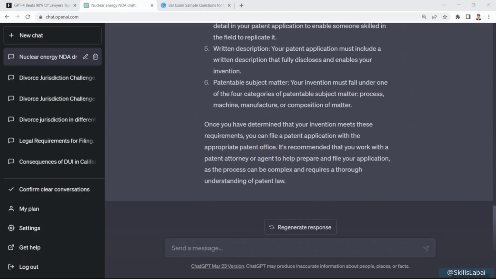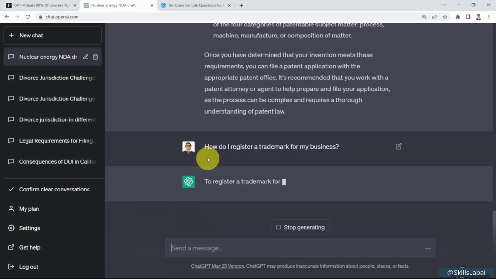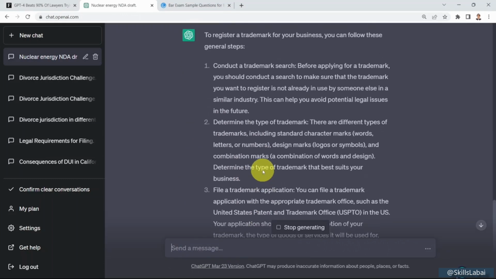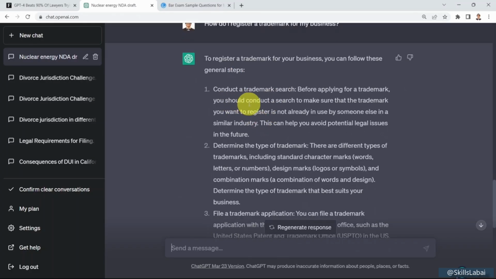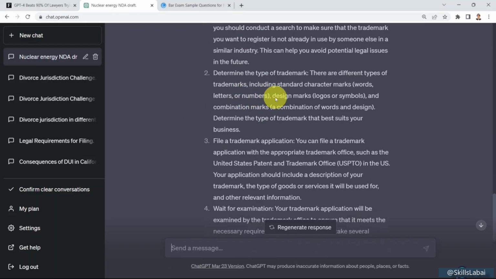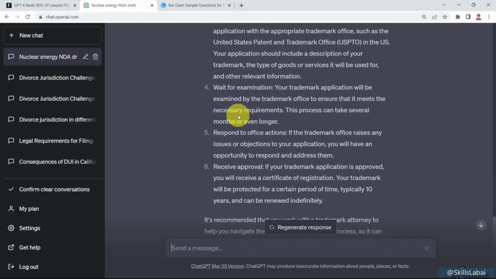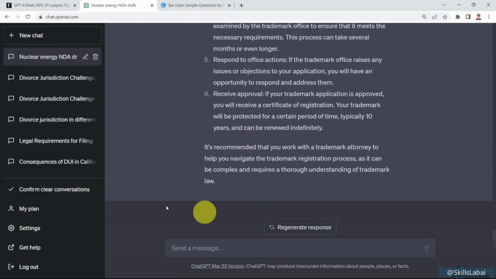Okay, what if I would like, for example, to register a trademark for a given business? So if I say, how do I register a trademark for my business? Actually, you can also keep that bullet point here, but here I just prefer to remove it. To register a trademark for your business, you can follow these general steps. First, you can conduct a trademark search, determine the type of trademark, file a trademark application, wait for examination, respond to office actions, and then receive approval afterwards. And I'll give you a quick recommendation as well at the end.